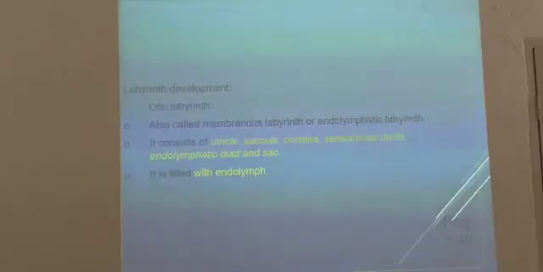So how the labyrinthine development is, you can understand here. Labyrinth is nothing but a space that is there. It is called otic labyrinth, periotic labyrinth. Okay, otic labyrinth, periotic labyrinth. You can just say the membranous labyrinth or endolymphatic labyrinth.